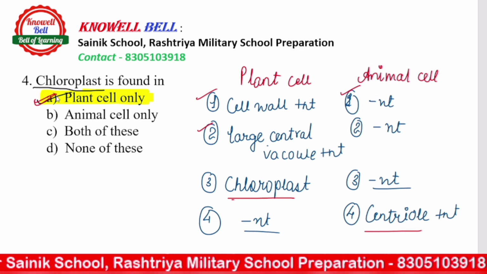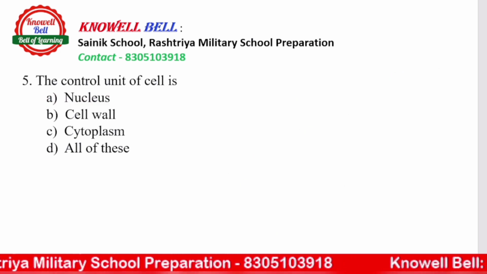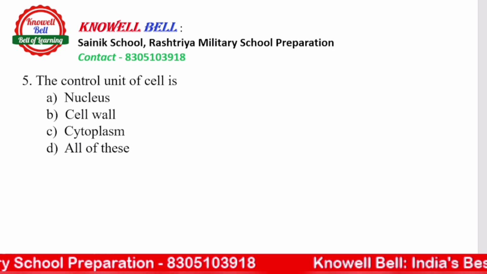And the right answer for this question is going to be option A, plant cell only. Question number 5. The control unit of cell is called A. Nucleus, B. Cell wall, C. Cytoplasm, or D. All of these.